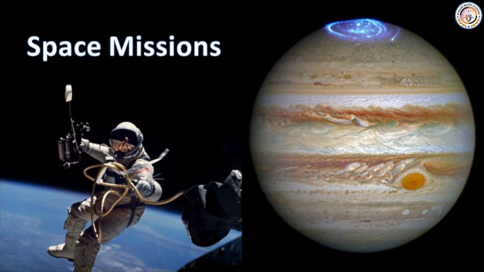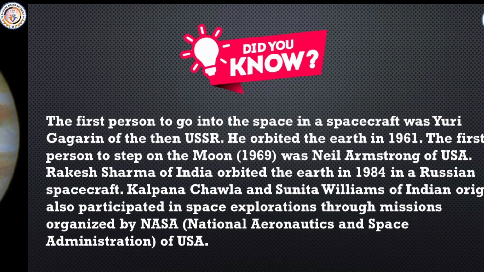We can classify space missions into two categories. In one of them, the objective is to put artificial satellites in orbit around the Earth for research and various other useful applications. The objective of the second type of mission is to send the spacecraft to outer space for close observation and understanding of the objects in our solar system or even outside the solar system.